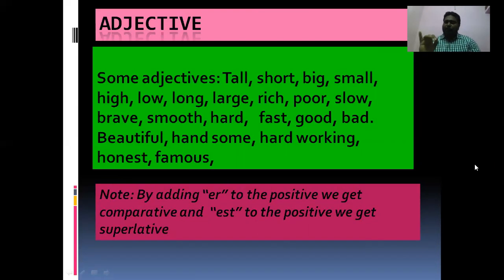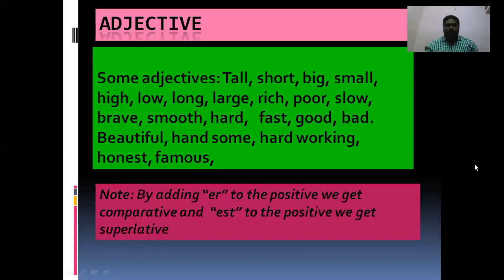Positive degree, comparative degree, and superlative degree. So, how can we recognize whether the sentence is in positive, comparative, or superlative, based on the adjective of the sentence? If the adjective is positive, we say the sentence is in positive degree. If the adjective is comparative, we say the sentence is in comparative degree. If the adjective is superlative, then we can say the sentence is in superlative degree.